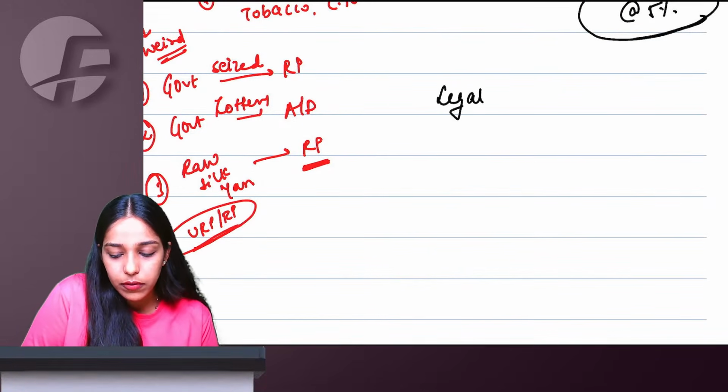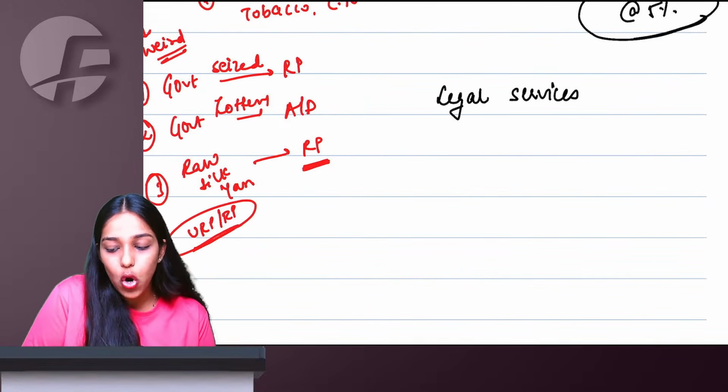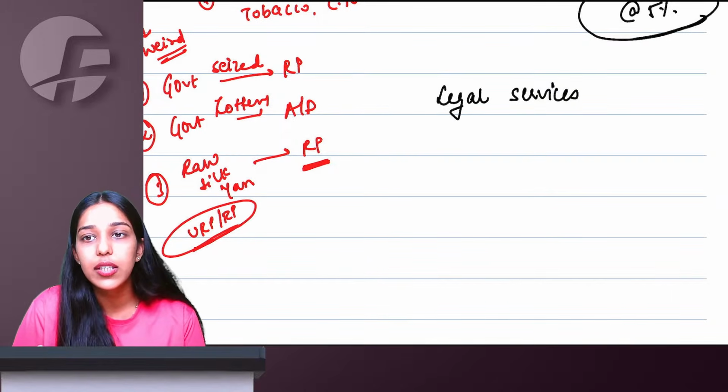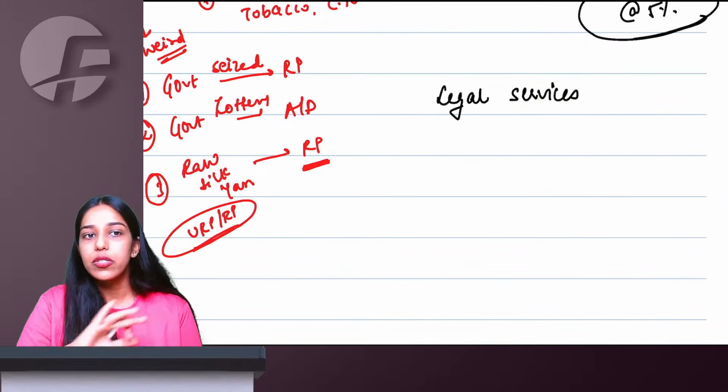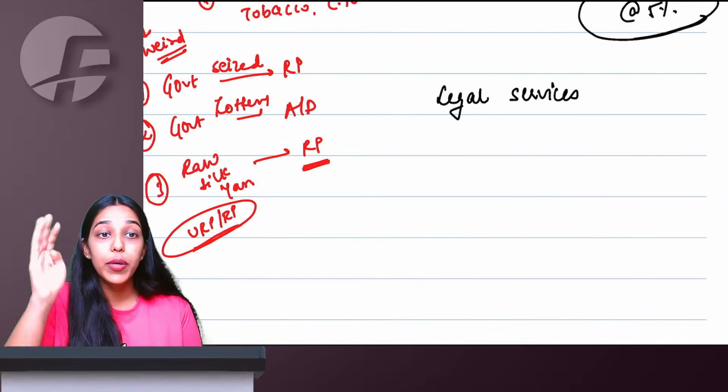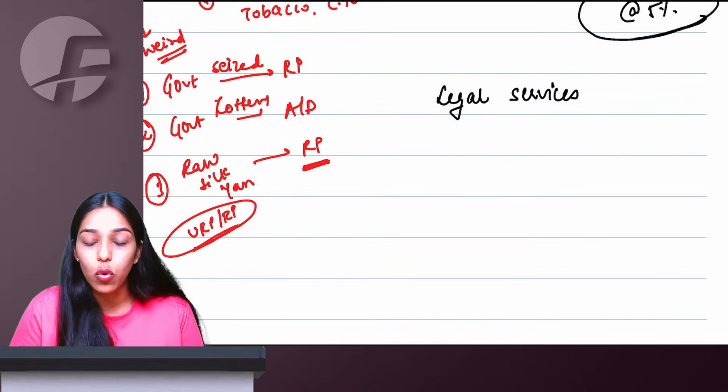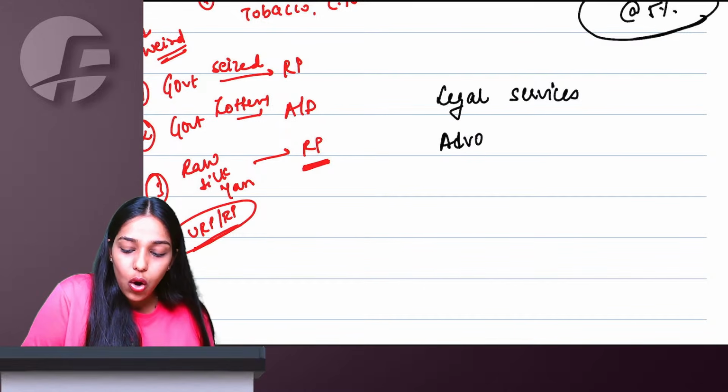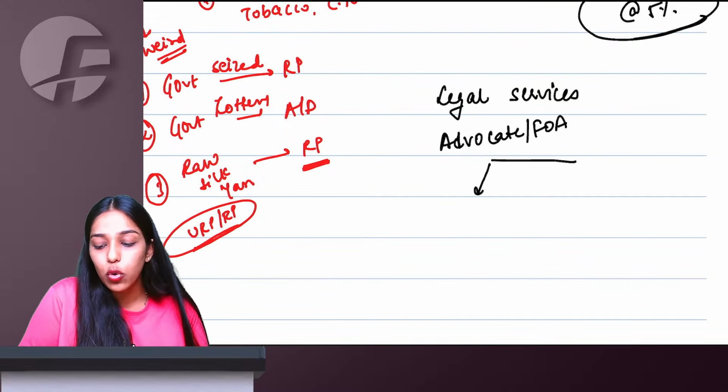Talking about legal services. See, if there's a chartered accountant, cost accountant, company secretary, tax consultant, etc., giving legal services, in all those cases, it is going to be normal forward charge mechanism only. But if an advocate or a firm of advocates is giving legal services, then you have to check to whom they are giving.